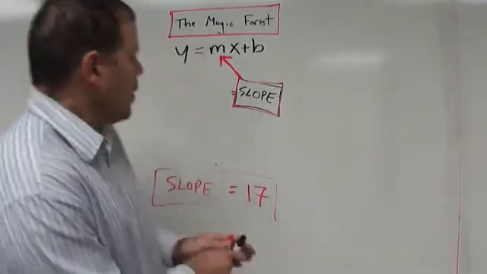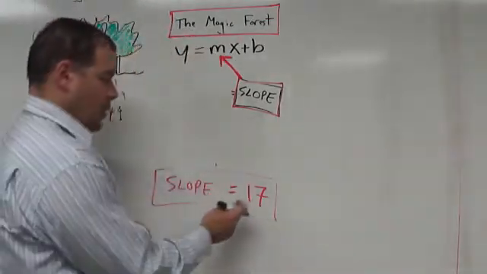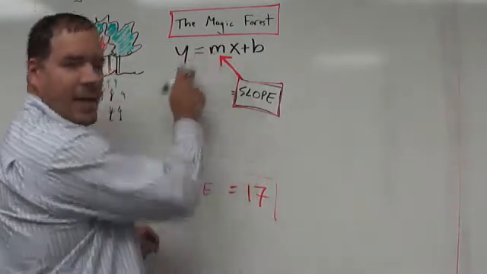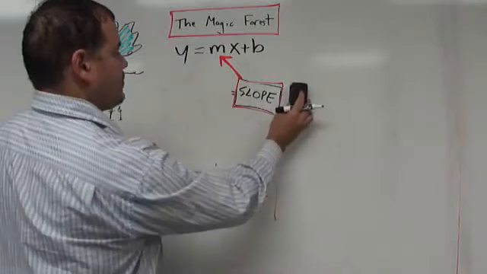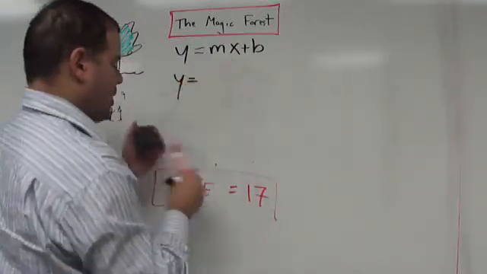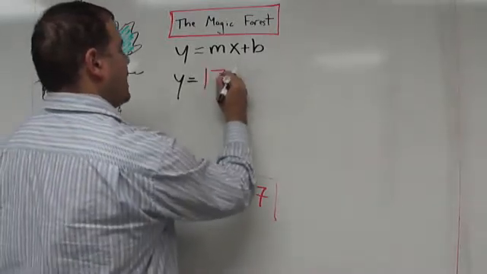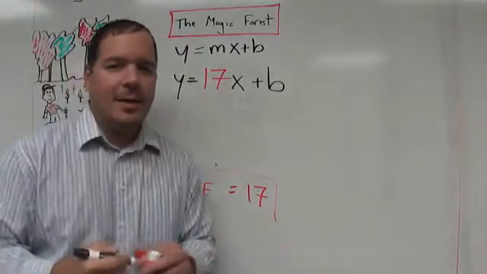But now, we're going to take our equation here, y equals mx plus b, and since we know what the slope is, why don't we pop it in here? So, we now have y equals 17x plus b. Great.